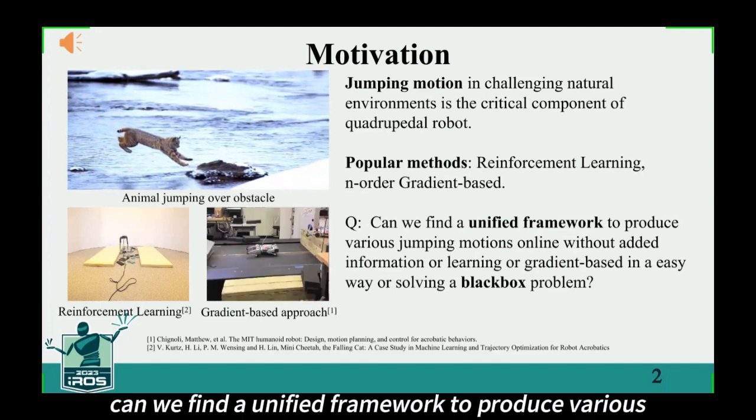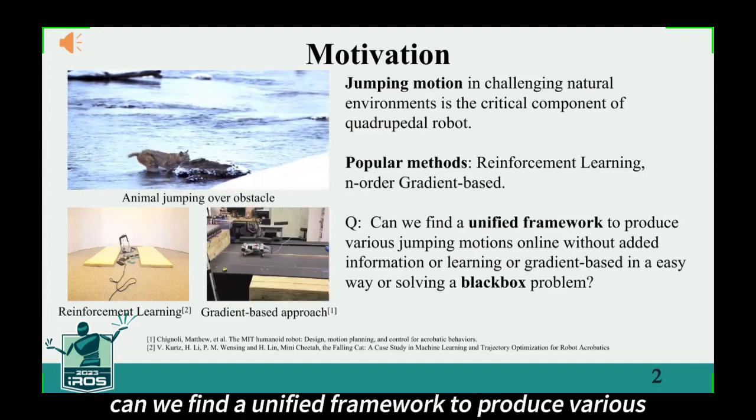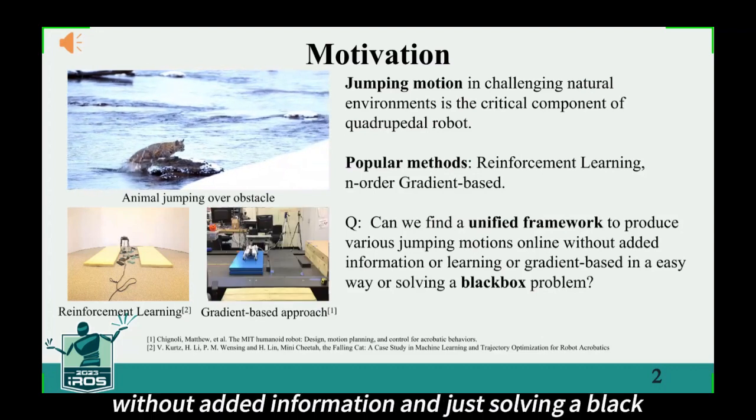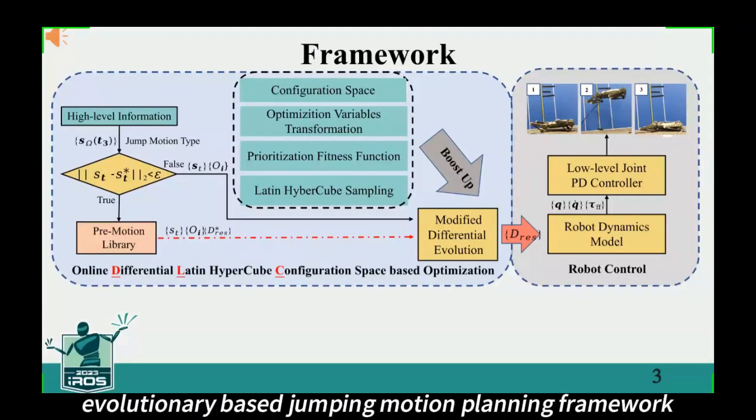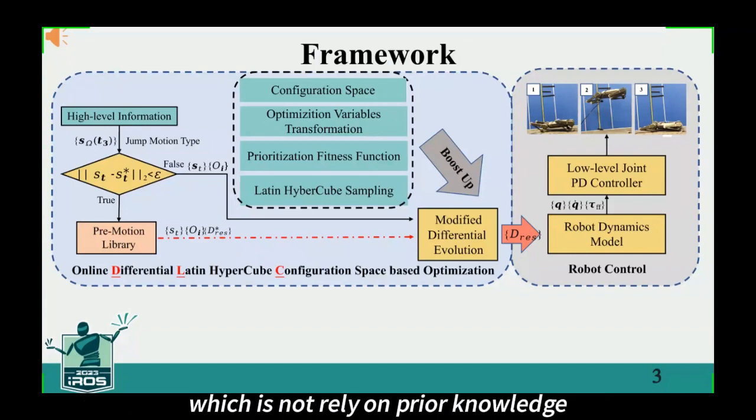Question: can we find a unified framework to produce various jumping motions online without added information, just solving a black box problem? Here, we propose an online evolutionary-based jumping motion planning framework, which does not rely on prior knowledge.